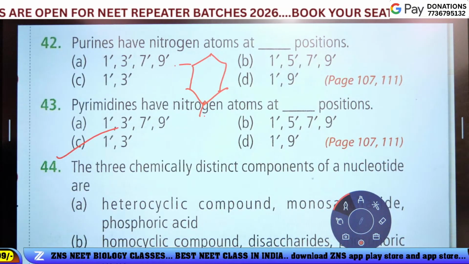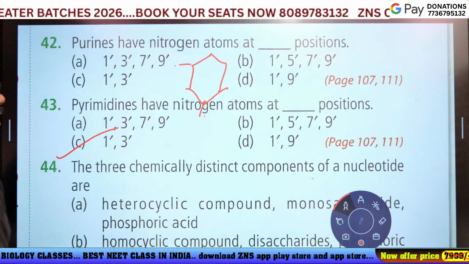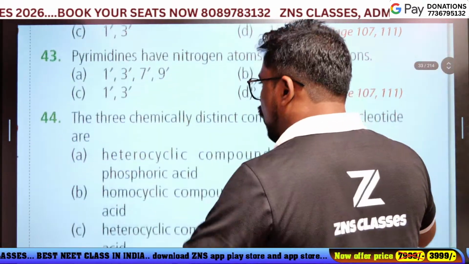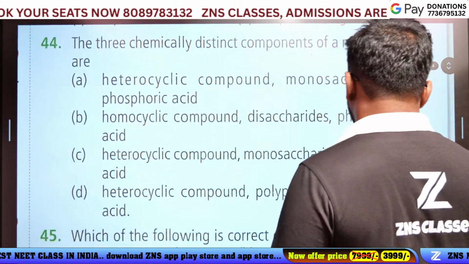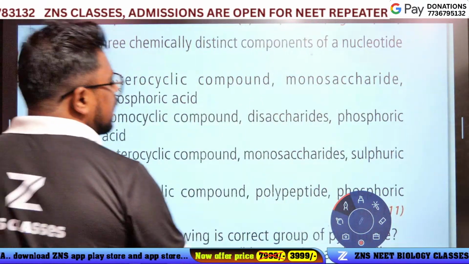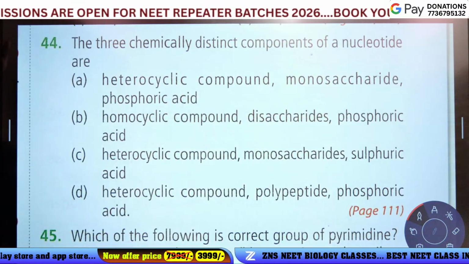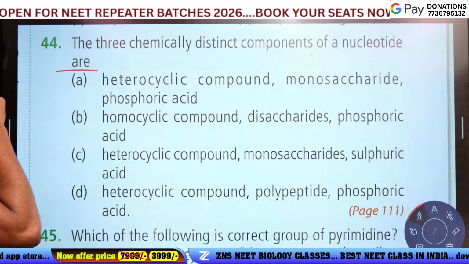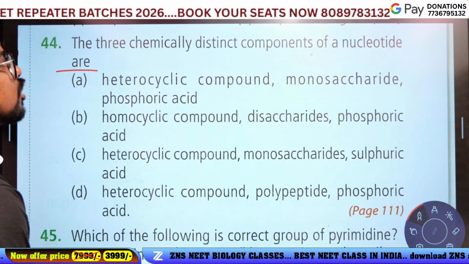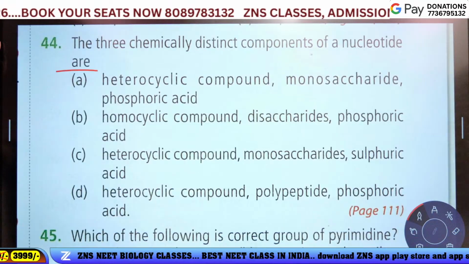Okay, C is the answer. The next question, number 44. The three chemically distinct components of a nucleotide are: heterocyclic compound, monosaccharide, phosphoric acid.